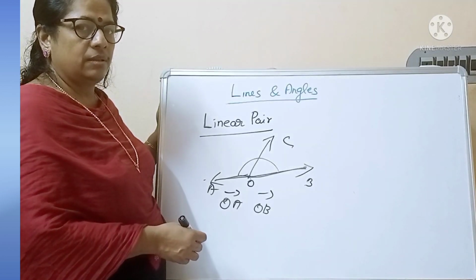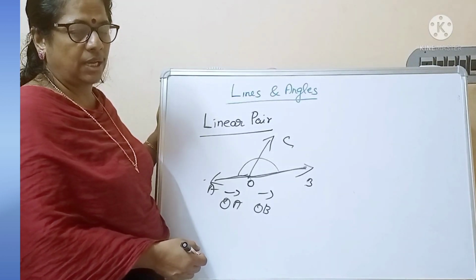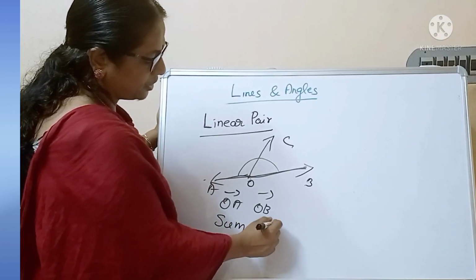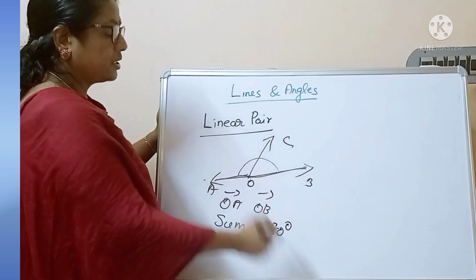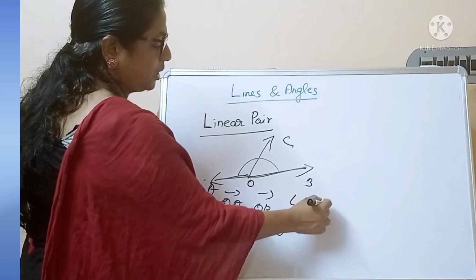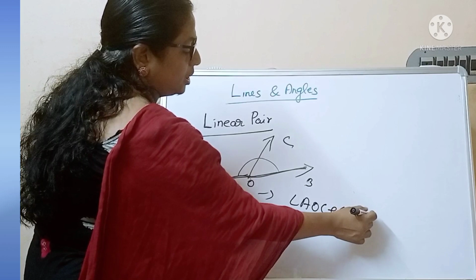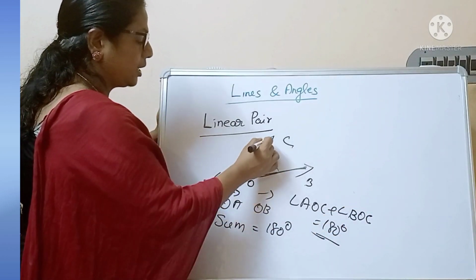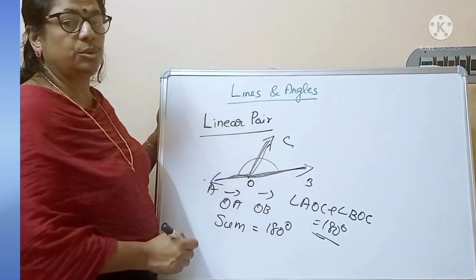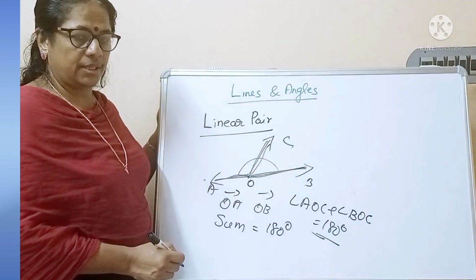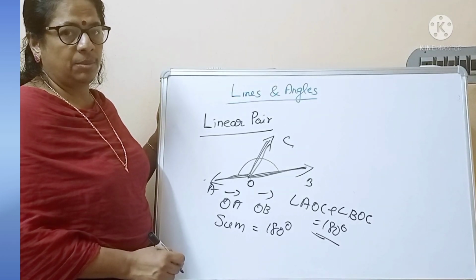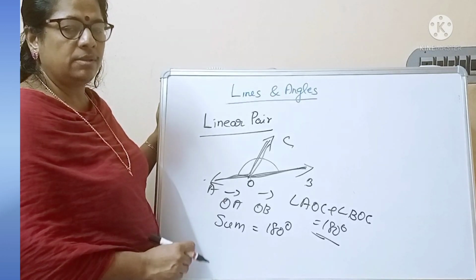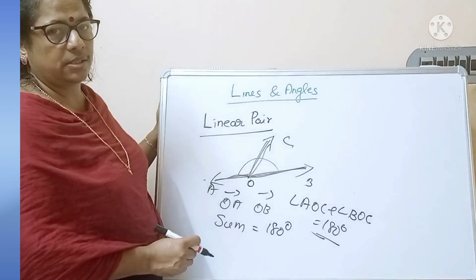And we measured the angles and we got their sum is 180 degrees. So which are the angles? Angle AOC plus angle BOC equals 180 degrees. That is, linear pairs are supplementary. So we studied linear pairs and vertically opposite angles.